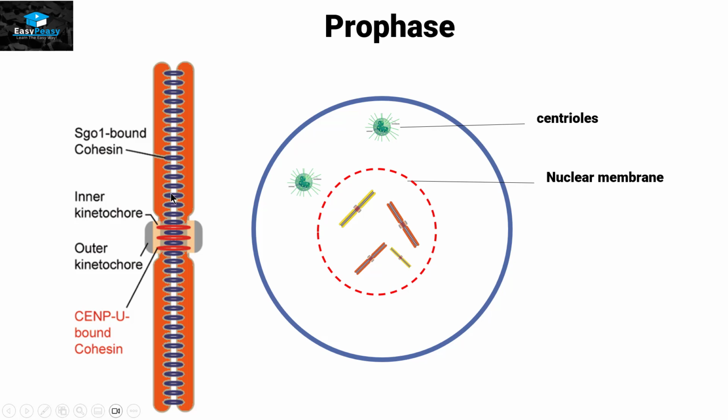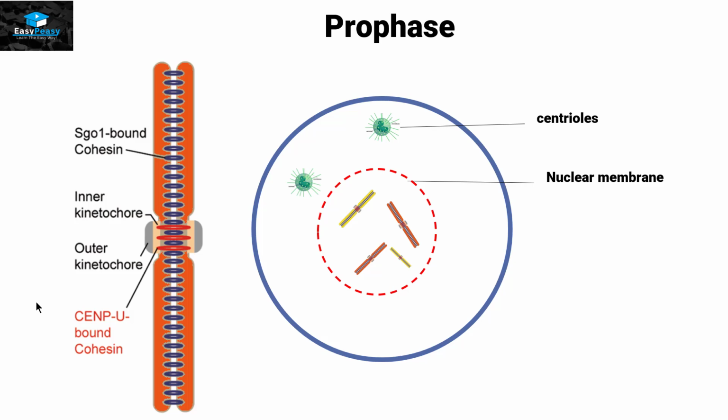These ring type structures are called SGO1 bound cohesin. And near the centromere, where we have the inner kinetochore and outer kinetochore, we have these red rings that are called CENPU bound cohesin proteins that are going to bind these two chromatids tightly with each other.